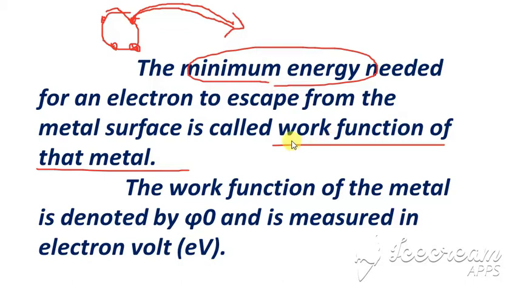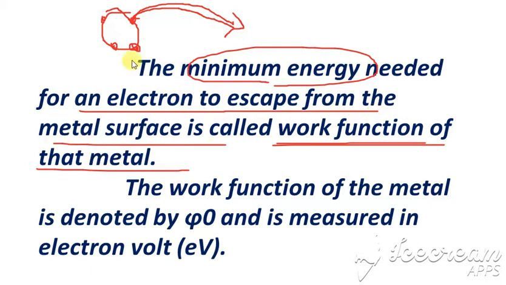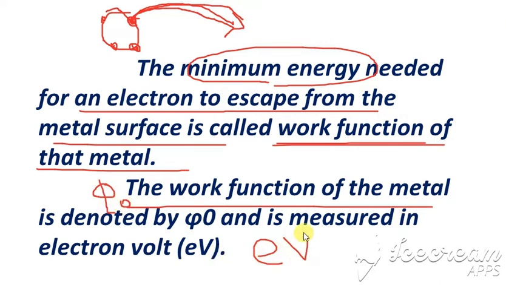That energy is called the work function. So the minimum energy needed for an electron to escape from the metal surface is called the work function. It is denoted by phi naught, and it is measured in electron volt.